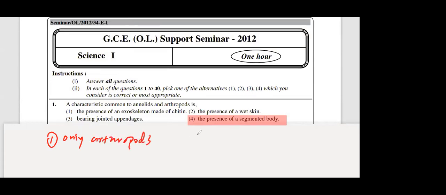Then number two, presence of wet skin. That is only annelids. Arthropods do not have a wet skin; arthropods have dry skin. So number two, only for annelids. Then next one, number three, jointed appendages, only arthropods. So that's why the answer is 4. Is that clear? If you only can write that.